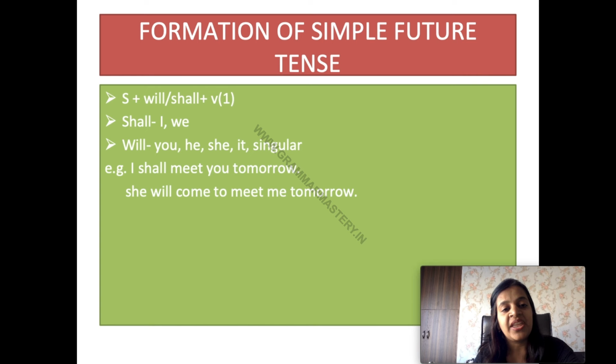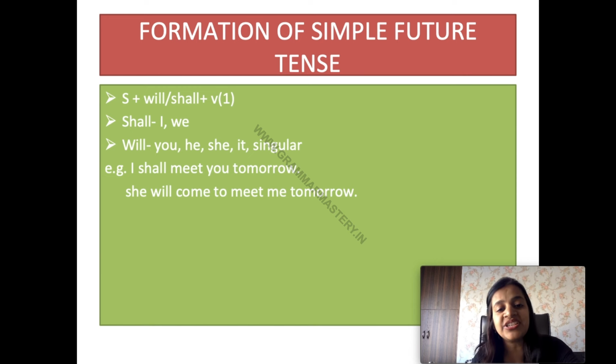But if we have to use shall, where do we use shall? Shall is only used with first person pronouns. What are first persons? I and we. अगर हमें shall यूज करना है तो हम कहाँ यूज करेंगे? shall का ऑलमोस्ट यूज आजकल खत्म होता जा रहा है, बट फिर भी अगर हमें shall यूज करना है, we use shall with I and we. I and we are first person pronouns. Will is used with you, he, she, it, singular as well as plural. Plural is not mentioned there, but it can be used for plural as well.